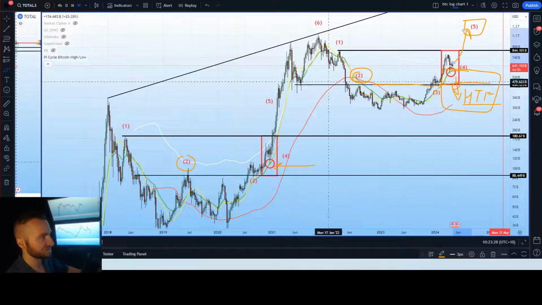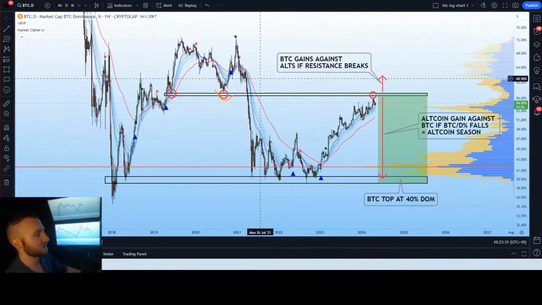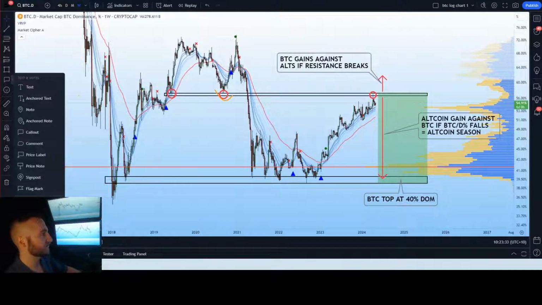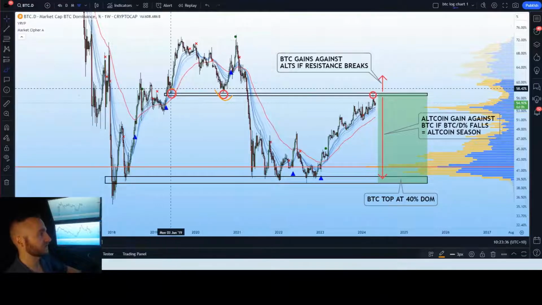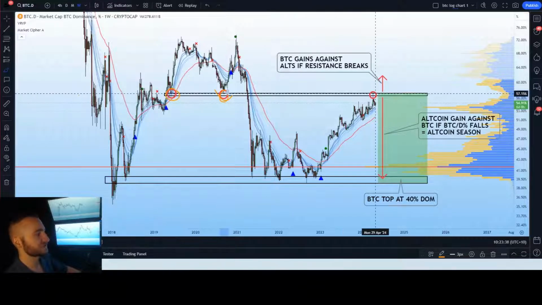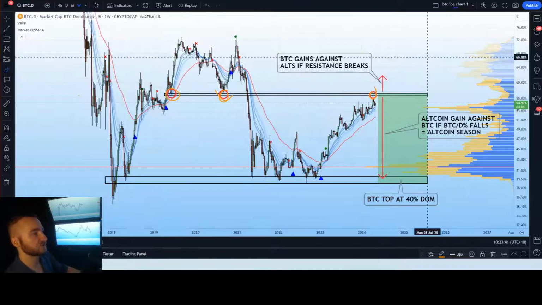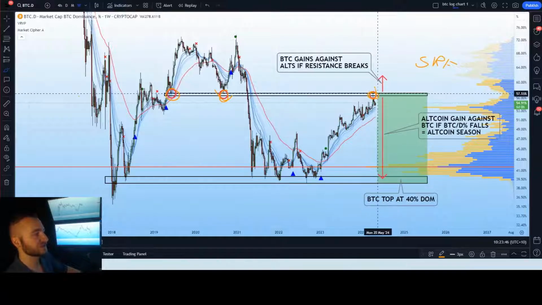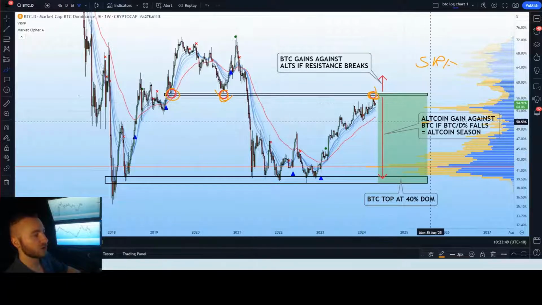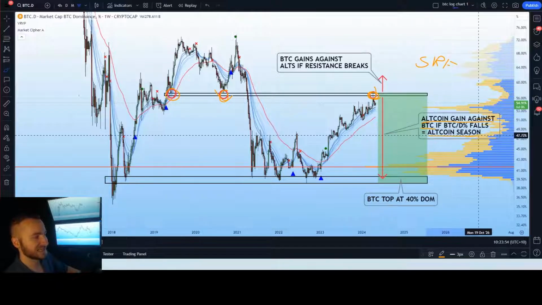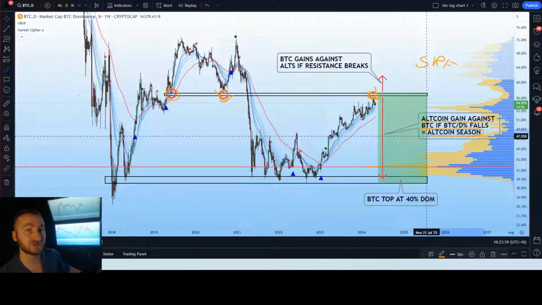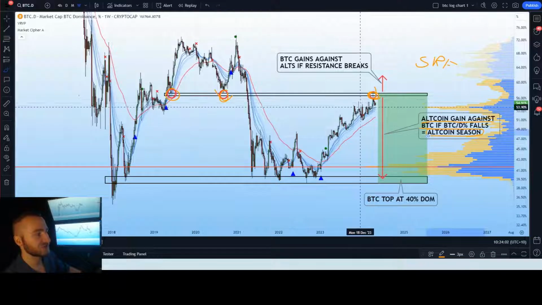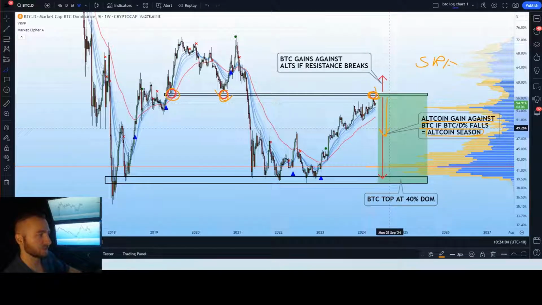Into the next altcoin season. Moving over to Bitcoin dominance, we can see Bitcoin dominance is coming up to retest a major point of resistance. Again, this is a historical level of resistance and support. We are currently retesting this as a potential area of resistance. We could see a classic support resistance flip here. A rejection from this level will result in altcoins gaining against their Bitcoin pairs. This again could facilitate a continuation into altcoin season, provided the total cryptocurrency market cap increases at the same time we see a rejection in Bitcoin dominance.